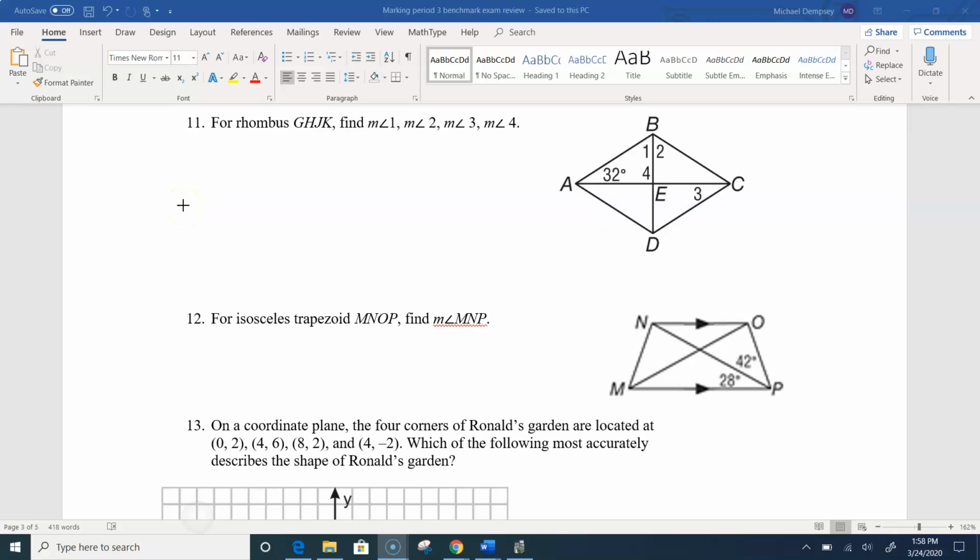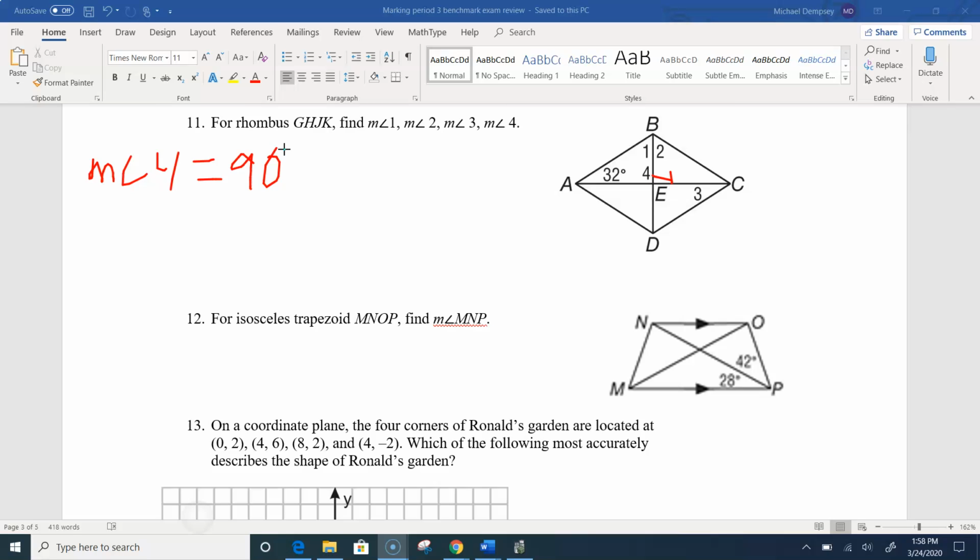So let's think about what angle measures we could get here. So we know that the diagonals are perpendicular to each other, so that's a 90-degree angle right there. So angle 4, he's going to be 90 degrees. We can write that down right away if we want. Okay. Angle 1 and 2, they're going to be the same thing. So if we find one, we find the other because those angles are bisected.